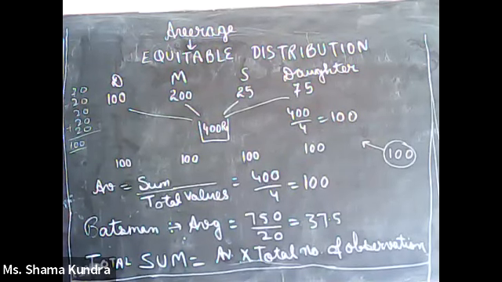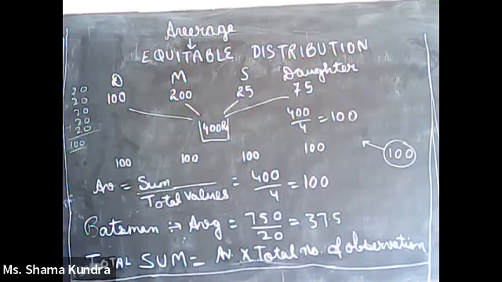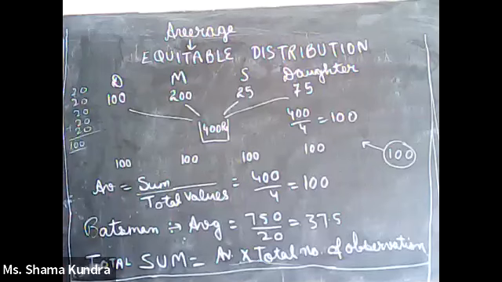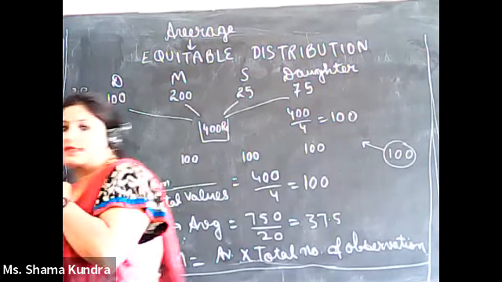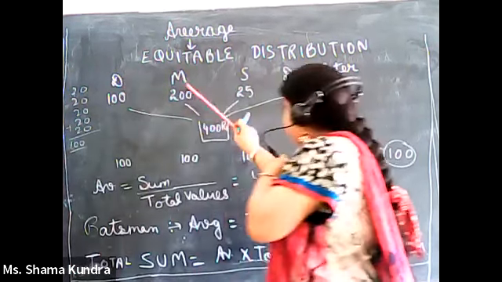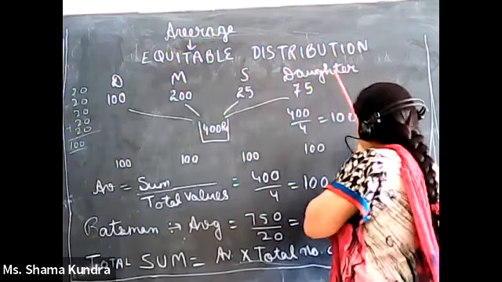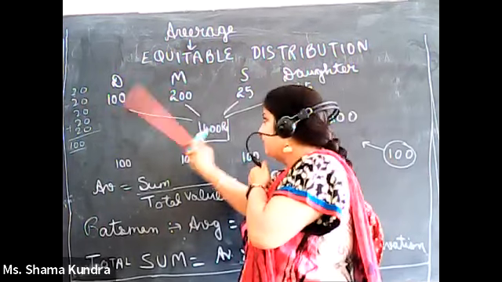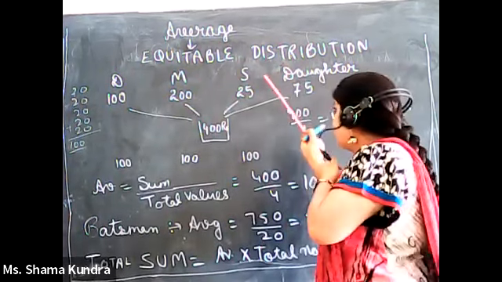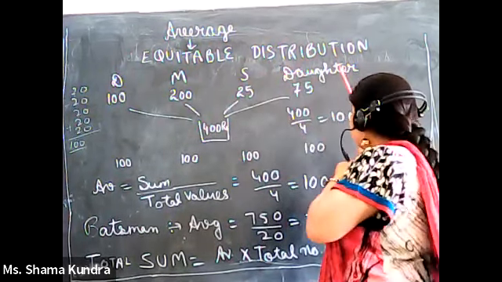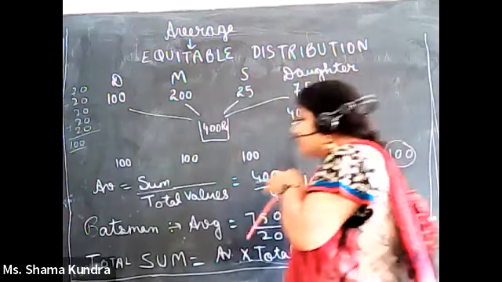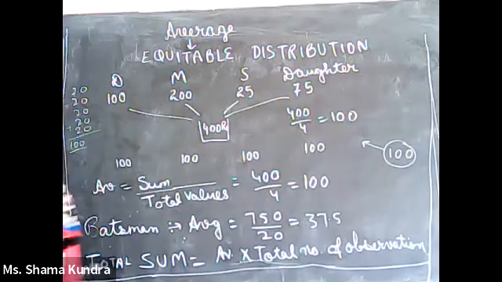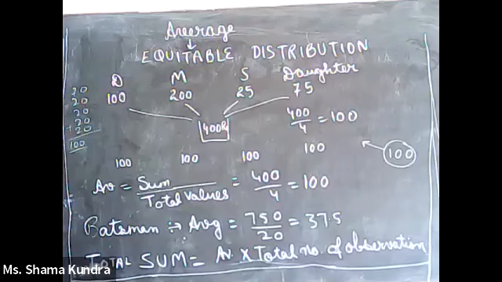Let's go on to another example that would make the idea clearer. Let us say there is a family which has a dad, a mom, a son, and a daughter. Let us suppose that dad has 100 rupees, mom has 200 rupees, son has 25 rupees, whereas daughter has 75 rupees.